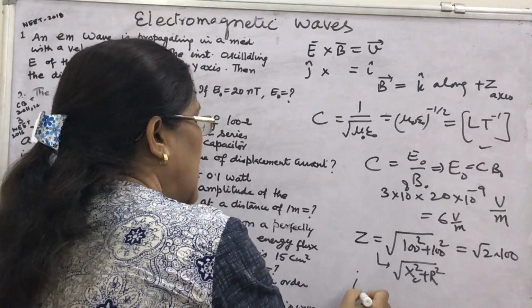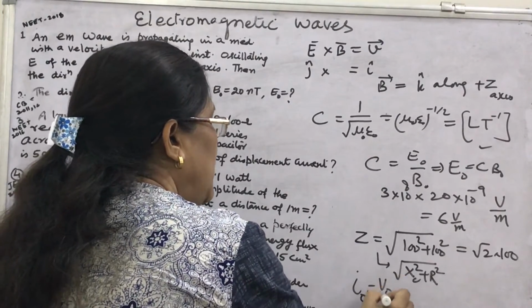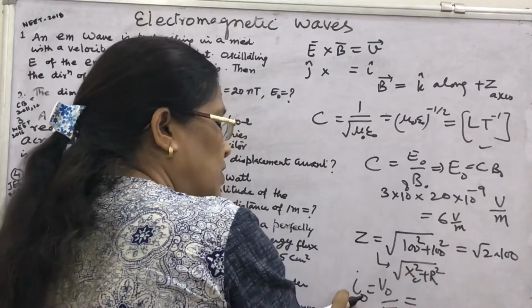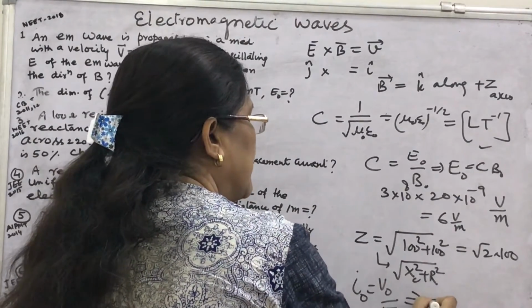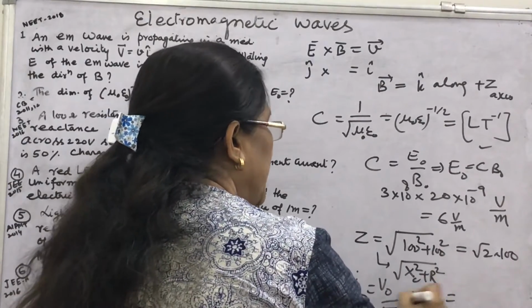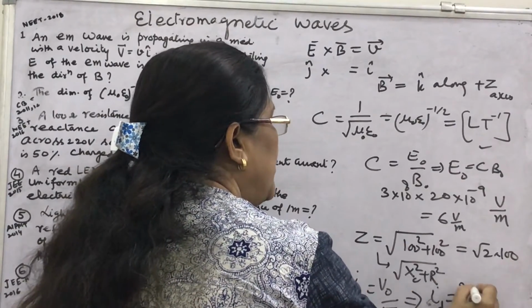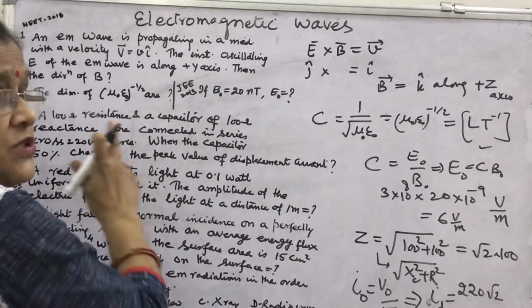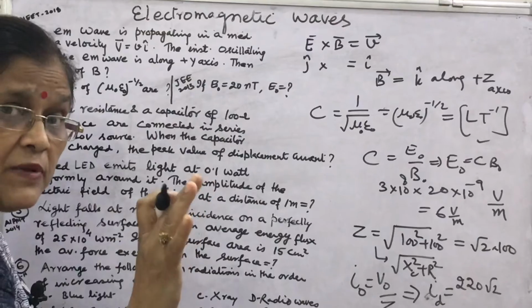Now what is I naught equal to? V naught upon Z. This I naught will be the displacement current. Therefore, the displacement current will be, what will be V naught? 220 root 2, because this is a given 220 volt source, and whatever is given, that is RMS.